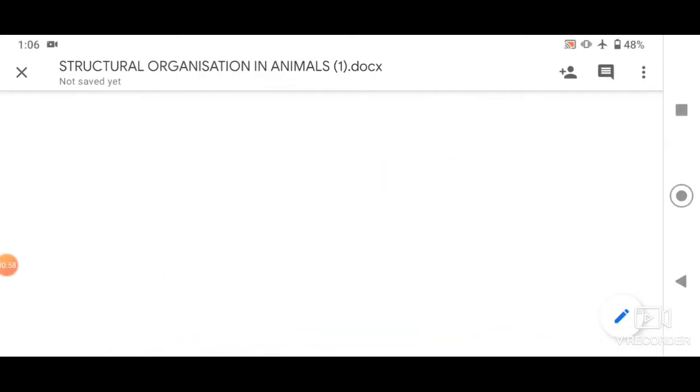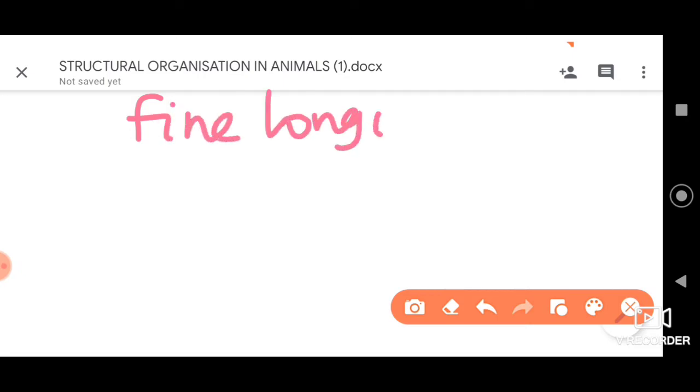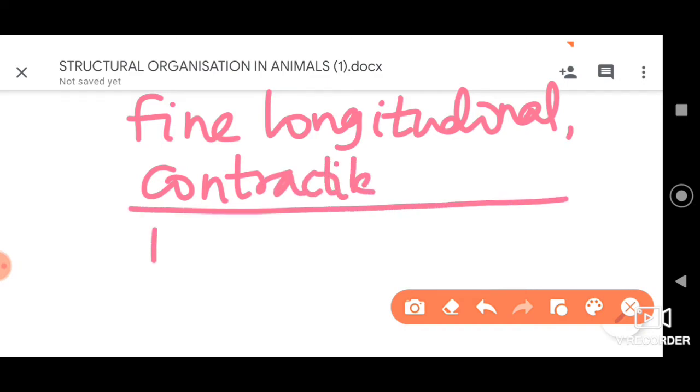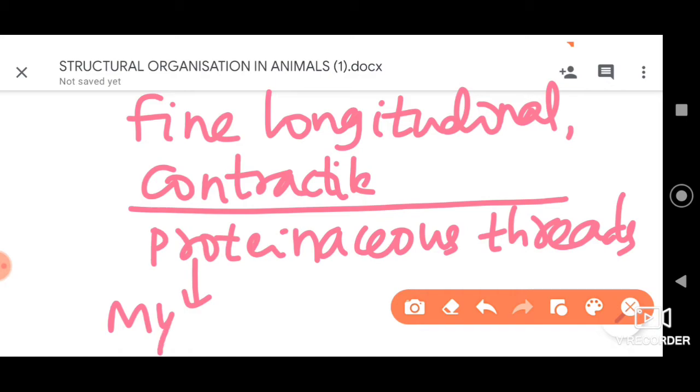Further, moving on to the other aspects of the general structure, the sarcoplasm has fine, longitudinal and contractile proteinaceous threads called myofibrils.